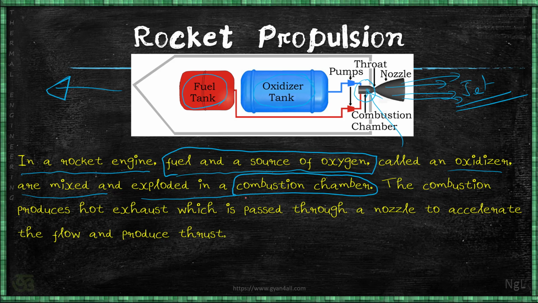This is not normal combustion, actually, not the combustion we used to know. The combustion produces hot exhaust which is passed through a nozzle to accelerate the flow and produce thrust. Okay, that is simple. The principle is very simple, although the work is very complicated. That is why we used to say rocket science, no? Very complex thing. Many calculations and considerations have to be made.